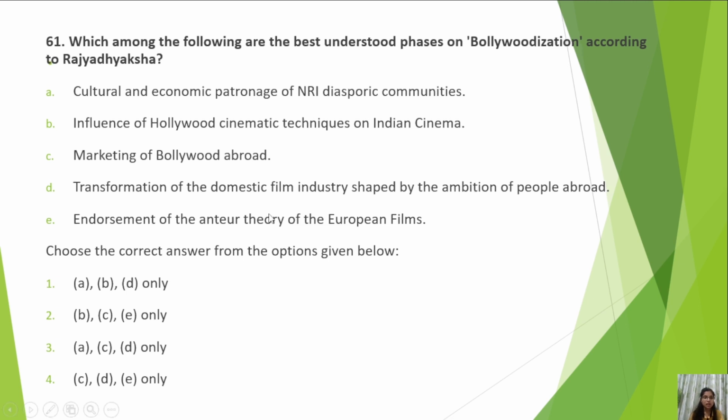So the correct answer is A, C, and D. Cultural and economic patronage of NRI diasporic communities, marketing of Bollywood abroad, and transformation of the domestic film industry shaped by the ambition of people abroad. So it was more about NRI people who were abroad, and it depended on their patronage. Okay, so this is the correct answer.